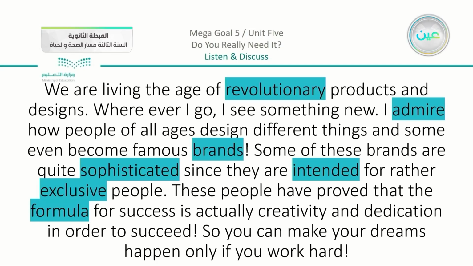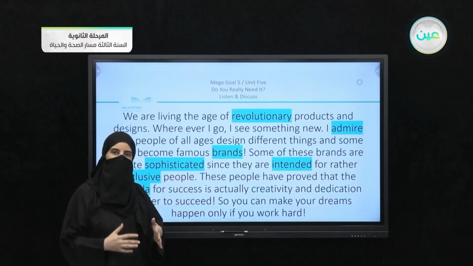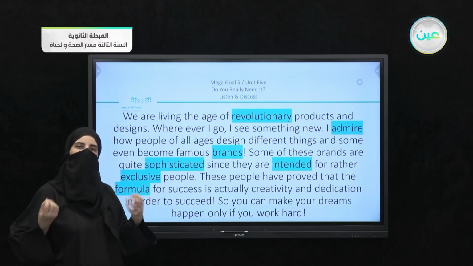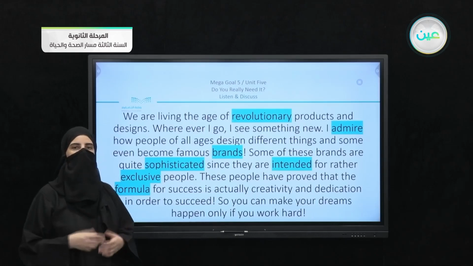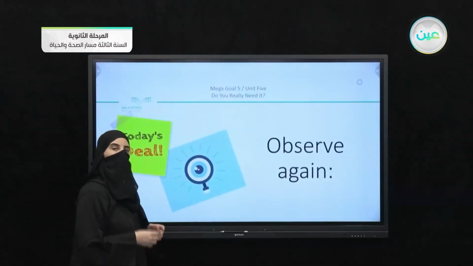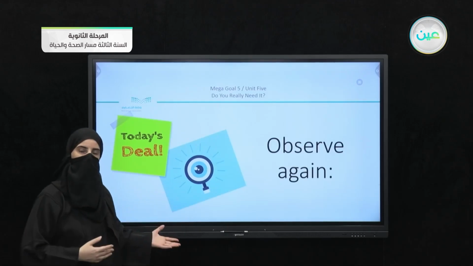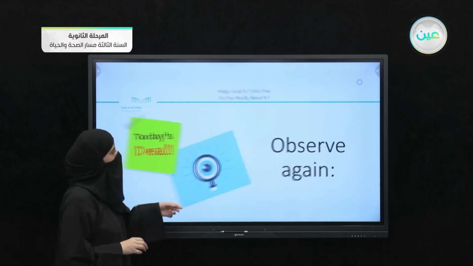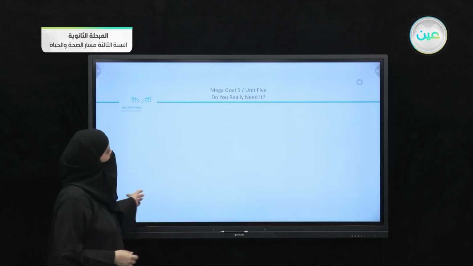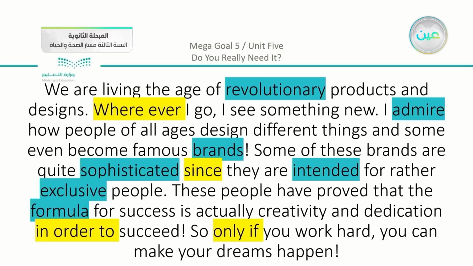Now you can see that we have here all the words that we had in the lesson. They are in one text, in one place, and you can make the same use, just relate to your own ideas and your own experiences. Now I have something else here. I'm going to ask you to observe again, but this time I have other parts that are highlighted. So the same text you can see, but we have other words that are highlighted. So let's just read the parts that have highlighted words in the yellow part.